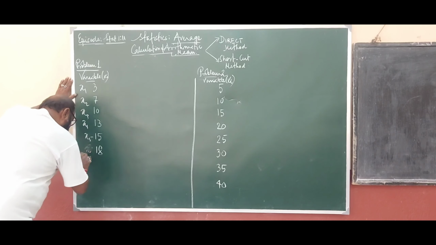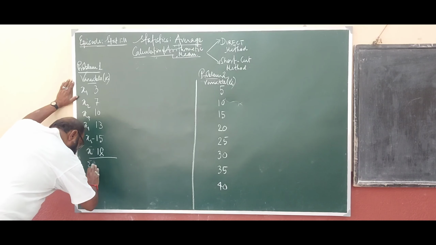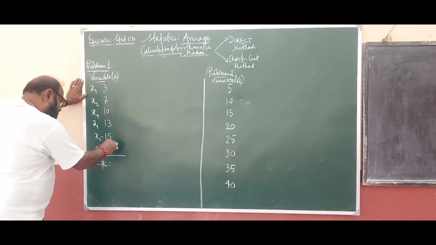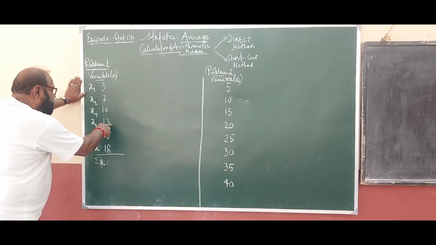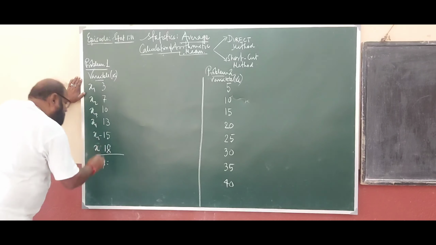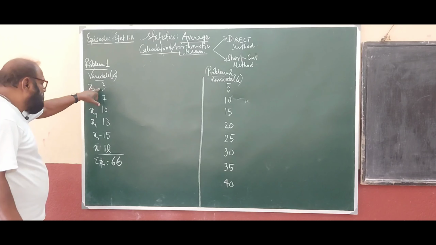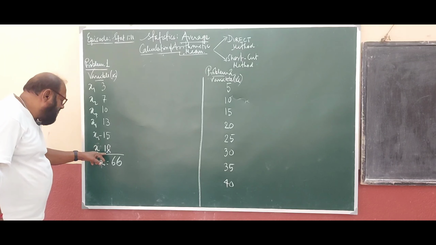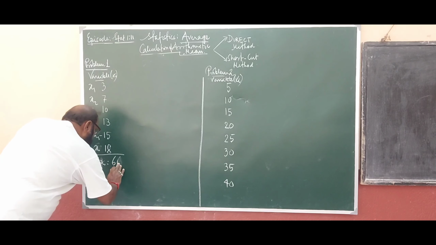Now, what is the sum of the observations? Sum of the observations is summation xi: 8, 15, 13, 16, 66. Correct? So it is the total.